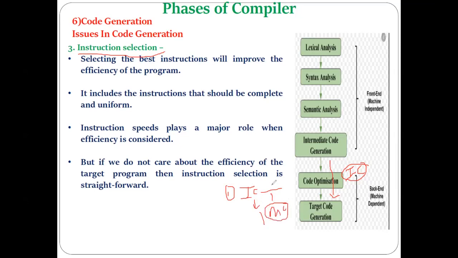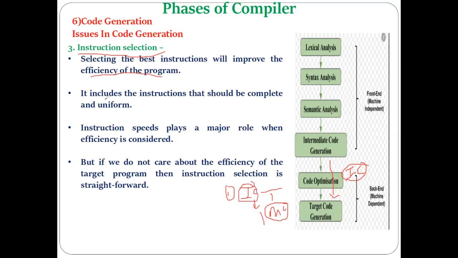Understood? So out of these, the target code generation phase has to do the selection, that which machine instruction should be selected, so that the efficiency of the program will be improved. Understood? So that is the reason the issue is here, instruction selection. The proper instruction selection for each intermediate code instruction must be done. Okay.